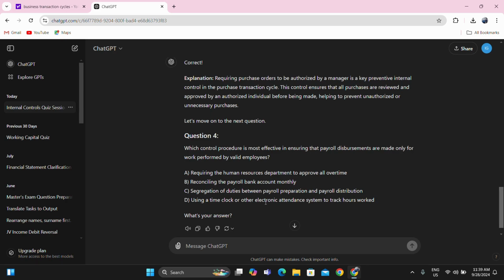Using a time clock or other electronic attendance system to track hours worked. This ensures that the payroll disbursements are made only for the work performed by valid employees. Valid employees, it is because if you are not a valid employee already, you will not be able to use the time clock. And also, work performed could be captured by the time clock or electronic attendance system. I will have to choose the...